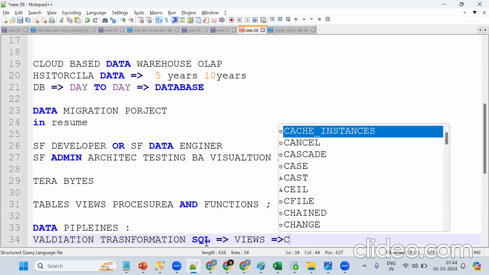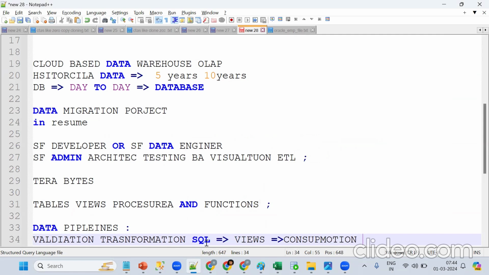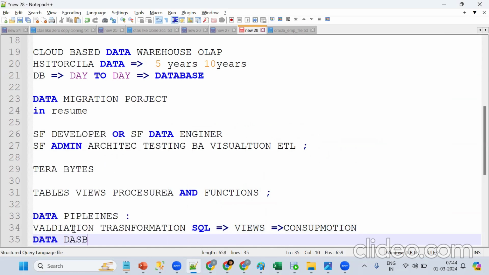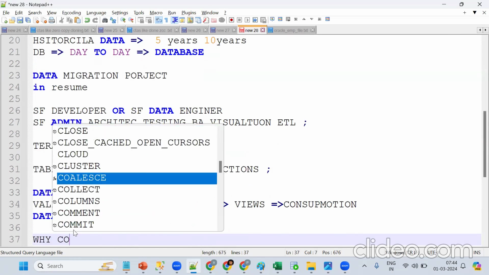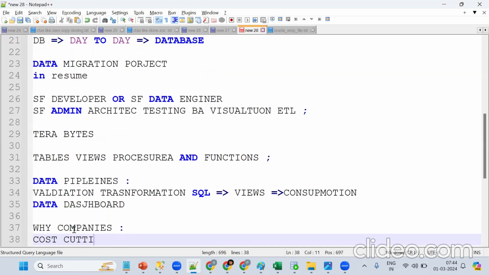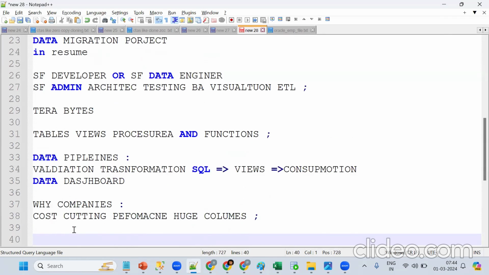Ultimately it goes to the consumption layer, that is the Power BI people. As a Snowflake developer, we do the data pipelines, data validation, data transformations, and give it to the consumption layer for data analytics, where they create dashboards. So why do companies want to move to Snowflake? What's the purpose? Mainly it's cost cutting, and performance. Simple thing: when data increases, performance degrades.